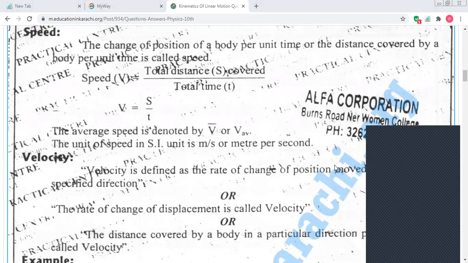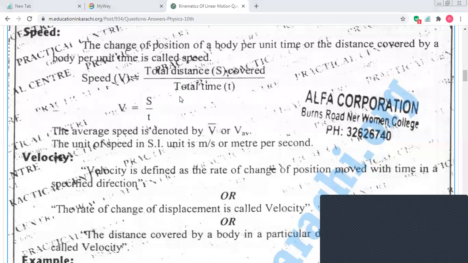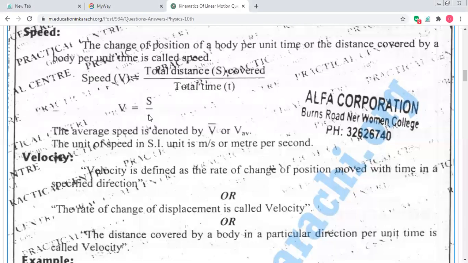We represent distance by s and the total time by small t. Is it clear up to here, students? Yes, ma'am. Total distance divided by time. This is the definition of speed. Distance covered by a body per unit time is known as speed.